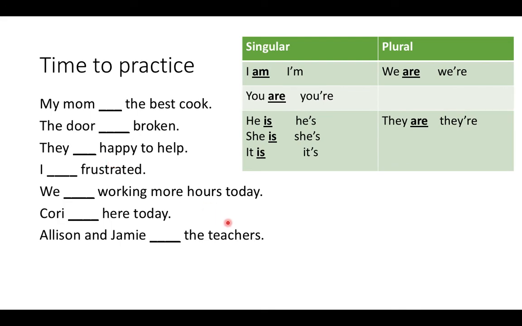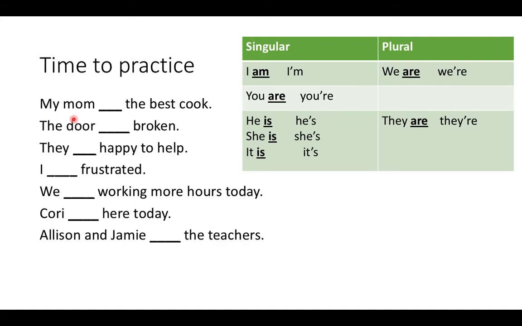So now we're going to practice by filling in what you think should be the right thing. What form of be should go in this space right here. If we have the sentence, my mom blank the best cook, since we're saying my mom, we need to figure out if this is singular or plural first.